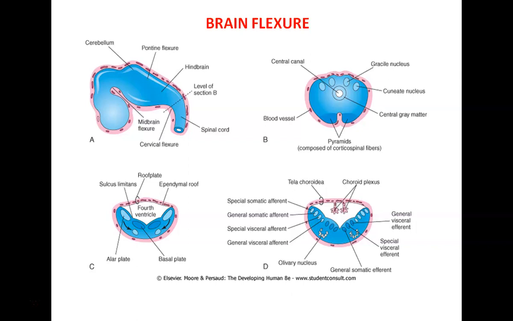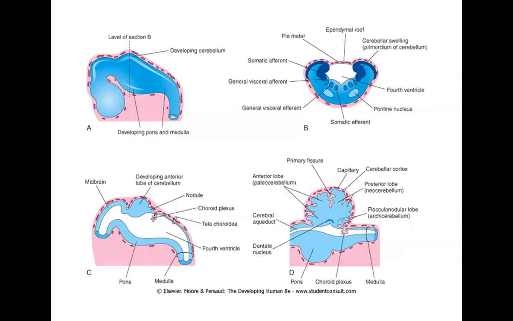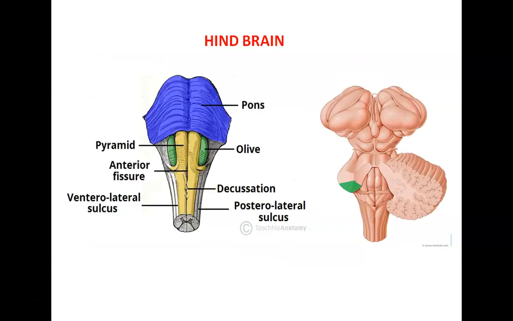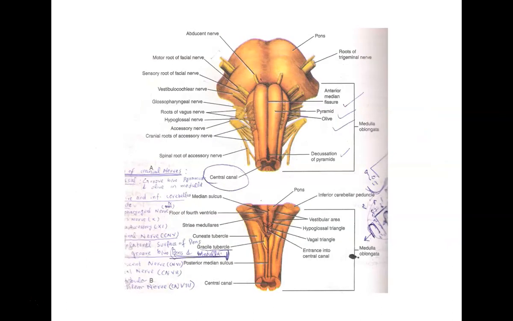Now, before going into the development of medulla oblongata, some gross features of the medulla are very important. If you look into the medulla oblongata, the cavity of the medulla oblongata is the central canal of spinal cord in the lower part, and in the upper part we have got the fourth ventricle.